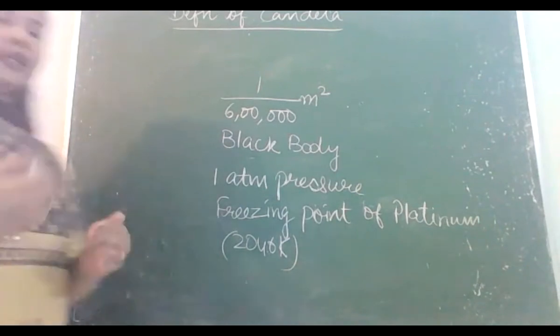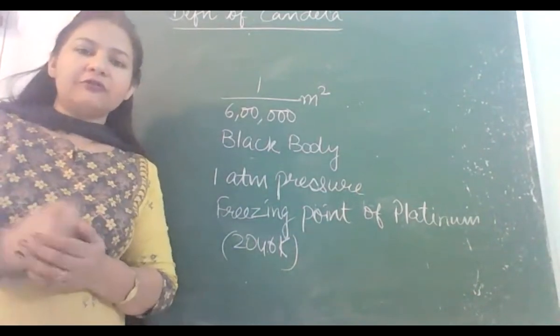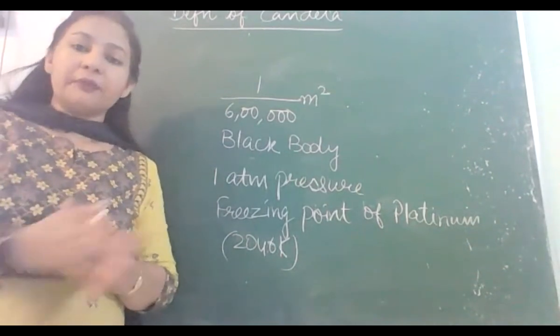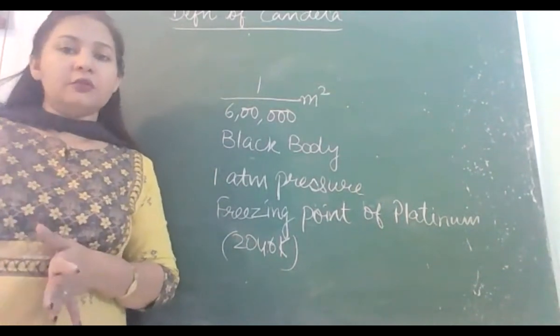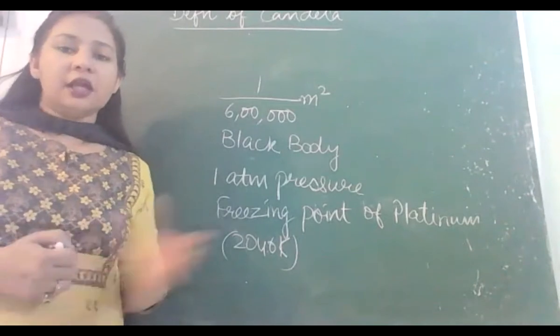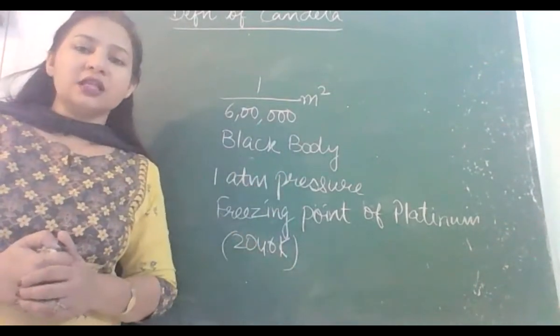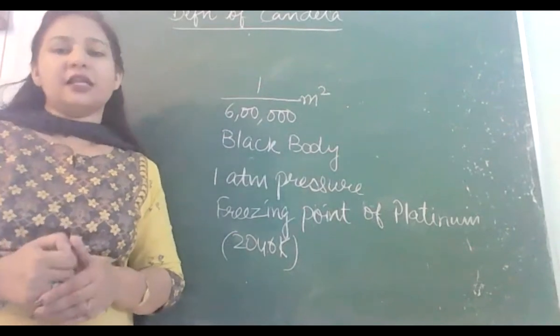ठीक है, अब वो data को we have to keep in mind ना that for the first time this body जिसका इतना area था perpendicular direction में इतनी luminous intensity emit कर रही थी at this pressure, at this temperature, then that luminous intensity was called 1 candela.